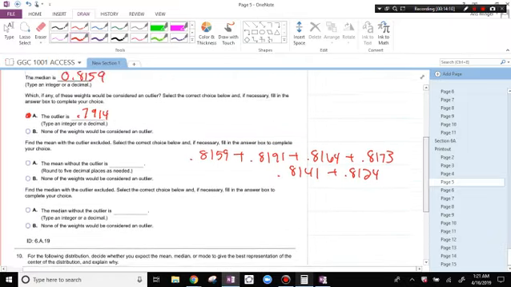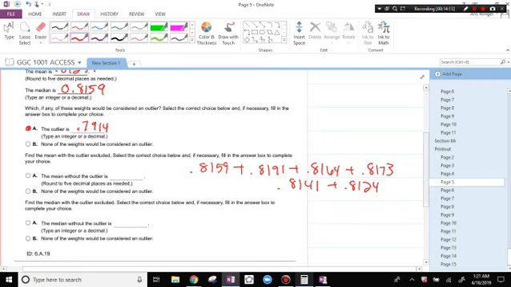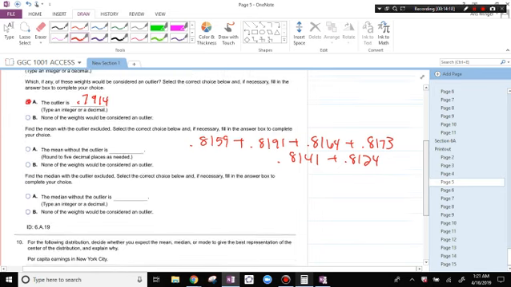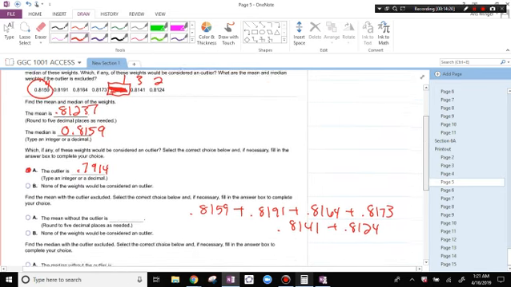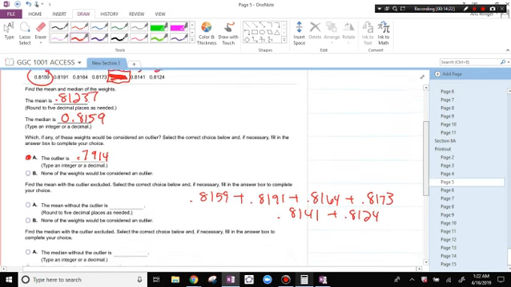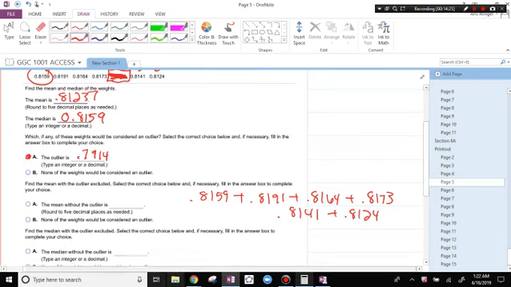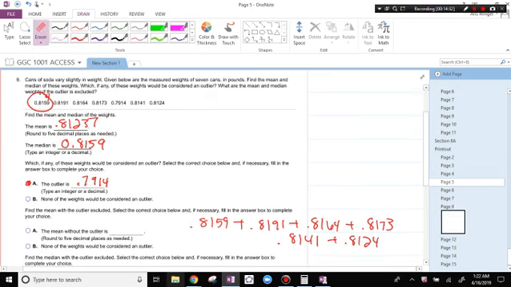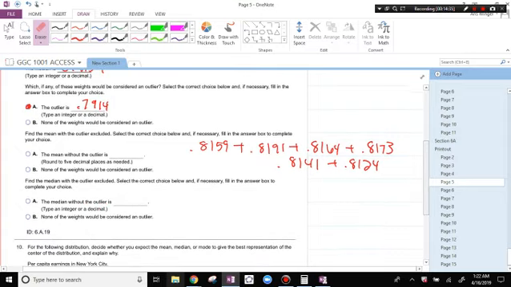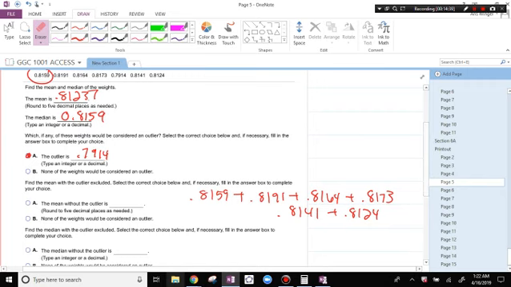The median without the outlier. If we took out the outlier and then did the median, then we would take the average of the middle two. So putting them in order, so we're taking out the outlier. What's the lowest one?